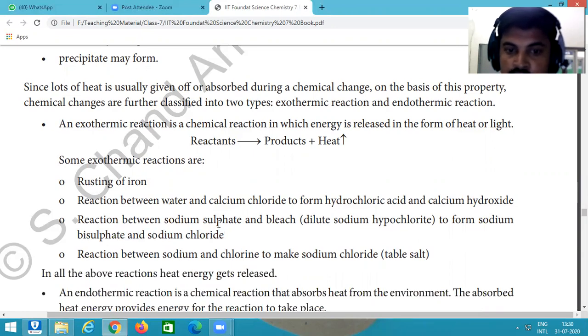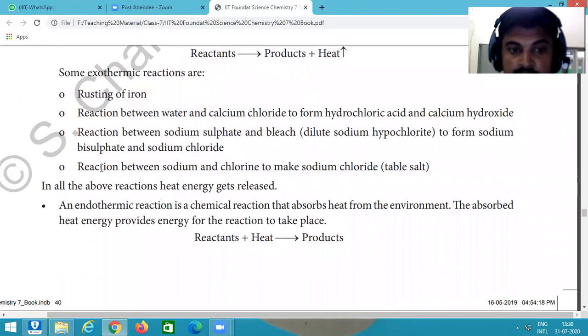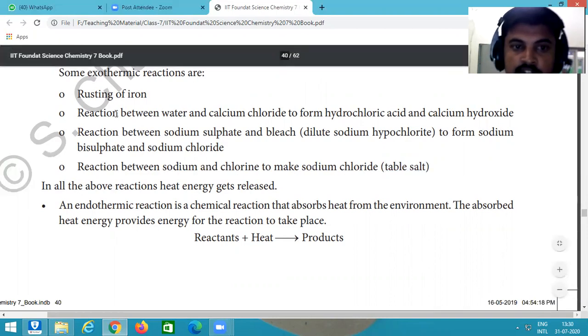These are the products of this reaction and energy is released. The next one, reaction between sodium and chlorine, they form sodium chloride, the table salt that we use in our kitchen for making food. These are all examples of exothermic reactions.